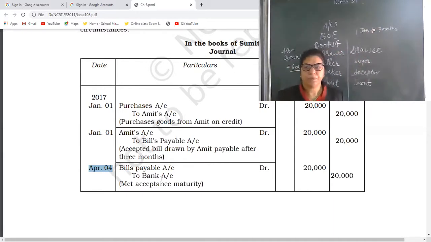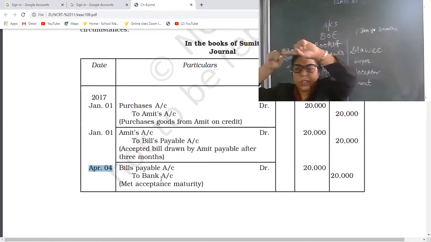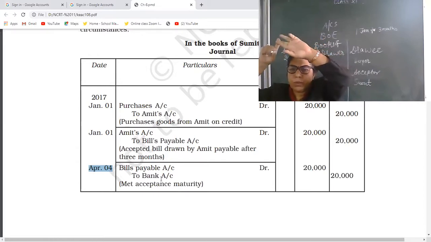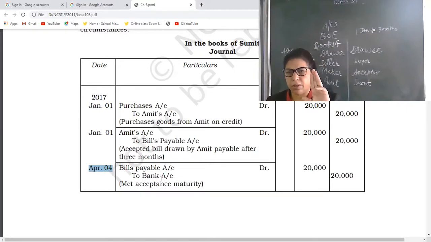Be careful. He has written the bill on 1st January. Goods exchanged on 1st January. Bill exchanged on 1st January. But this is for 3 months. So as I already explained to you, 1st January to 1st February, 1st February to 1st March, 1st March to 1st April. Now 1st April will be the due date.